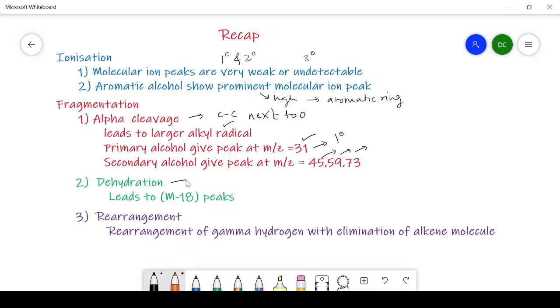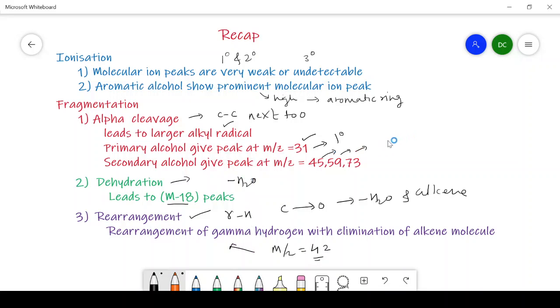The second pattern is dehydration, in which a water molecule is removed, therefore we get an M minus 18 peak. And the last fragmentation pattern is rearrangement, in which gamma hydrogen is transferred from carbon to the oxygen with the removal of water and a smaller alkene, and it will form the corresponding cation. In 1-pentanol, the peak observed at m/z 42 is due to the rearrangement. In this way, we have studied the ionization and fragmentation patterns in alcohol.